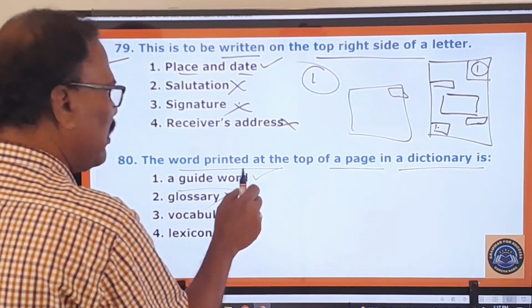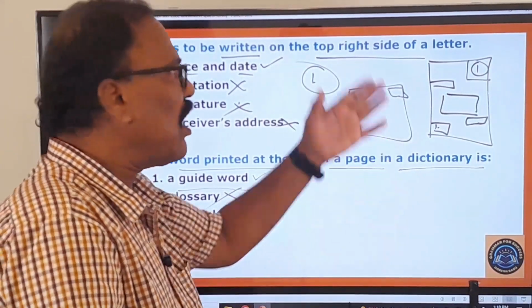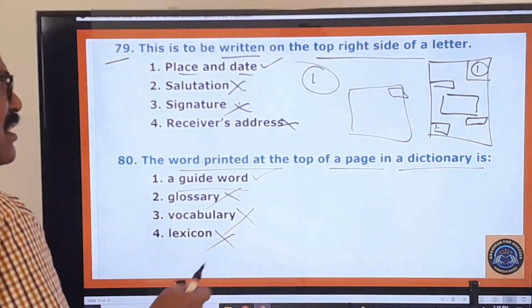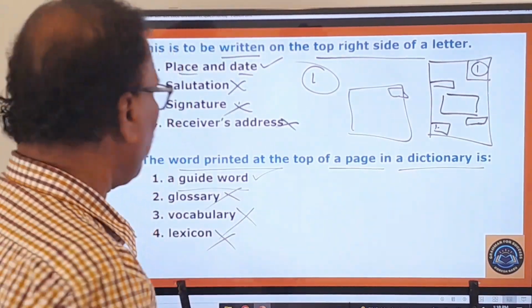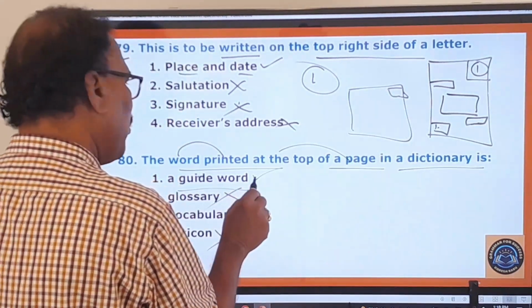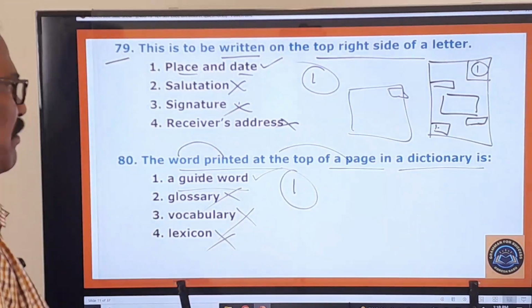A guide word is the word that guides you, because it says that there are words on this page beginning with these things. It guides the person who is referring to the dictionary. The word printed at the top of a page in a dictionary is called a guide word. So your answer is the first one. You move on to the next question.